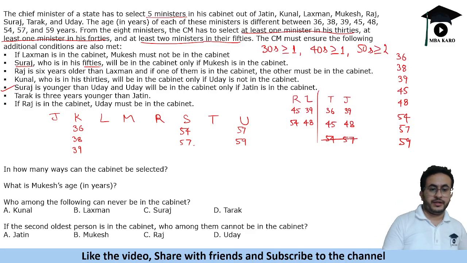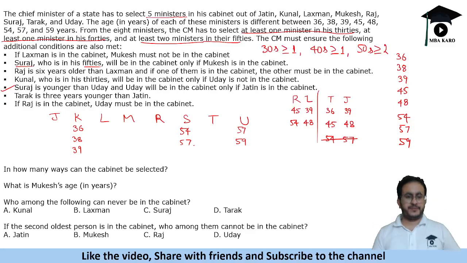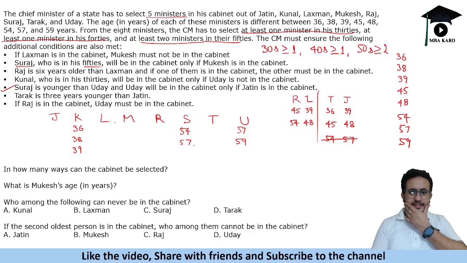Raj is 6 years older than Lakshman, so that is a possible age.